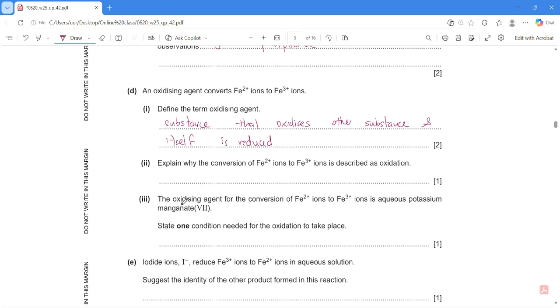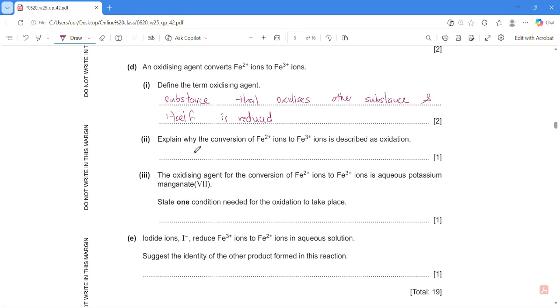So easy. D2. Explain why conversion of Fe2+ to Fe3+ is described as oxidation. Okay, so this one is because it loses 1 electron. The charge goes from 2+ to 3+, so it loses 1 electron. Easy peasy.